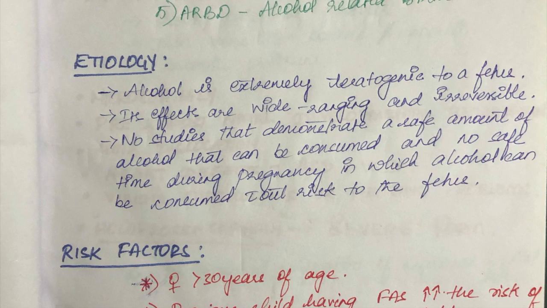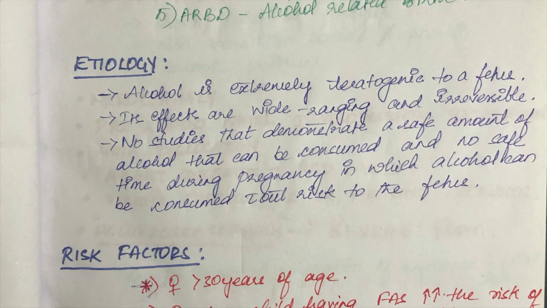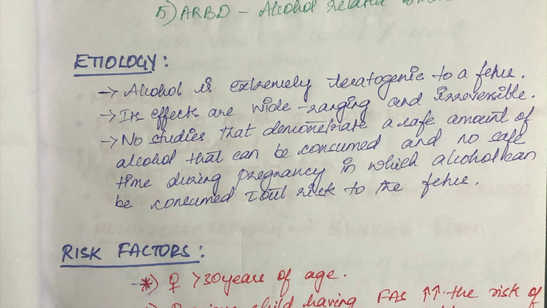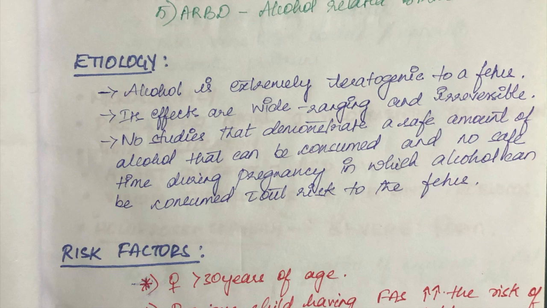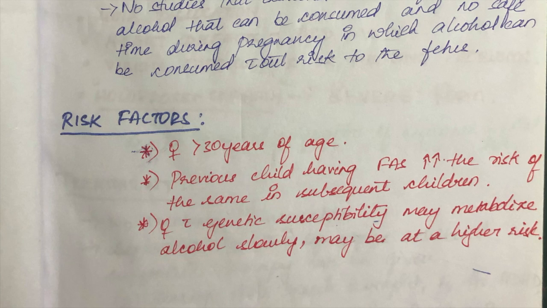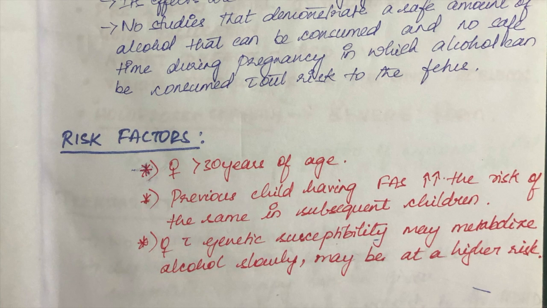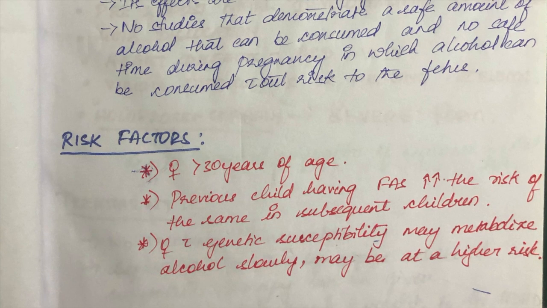If you see the etiology, as we all know, alcohol is extremely teratogenic to a fetus, and there are no studies that demonstrate a safe amount of alcohol that can be consumed, and there's no safe time during pregnancy in which alcohol can be consumed without posing risk to the fetus, as the effect of alcohol is wide ranging and irreversible.